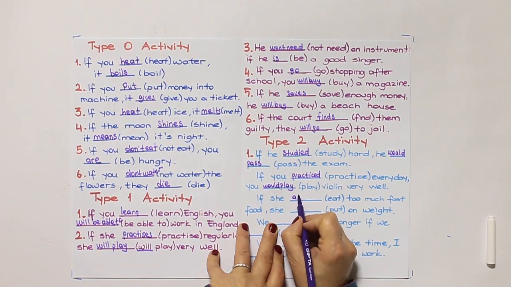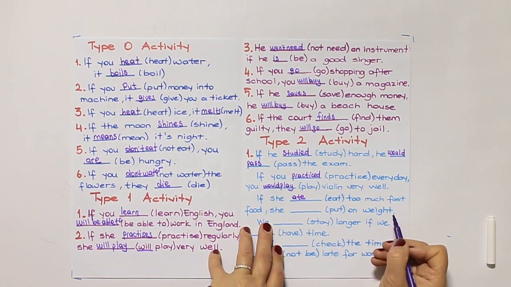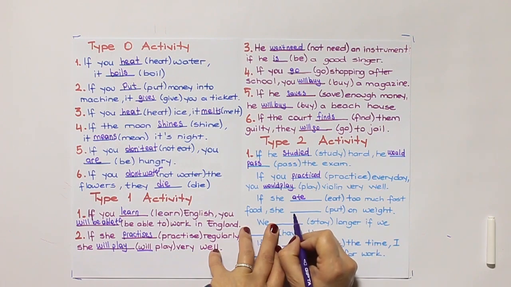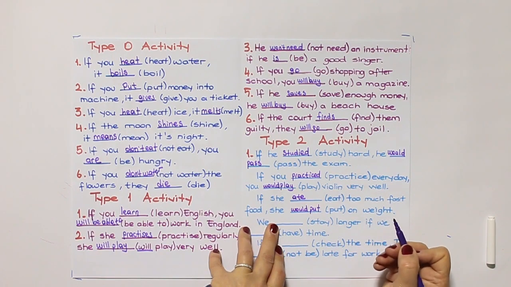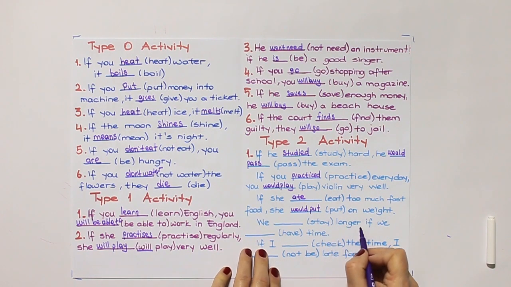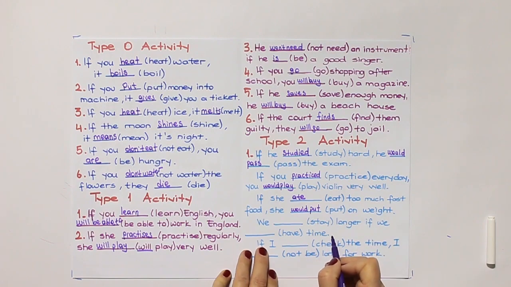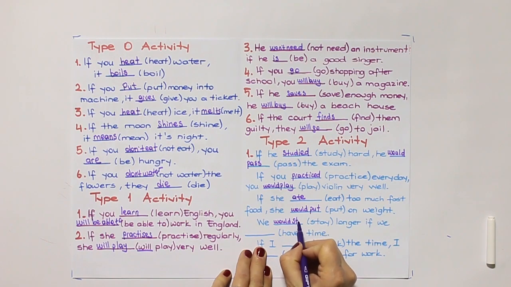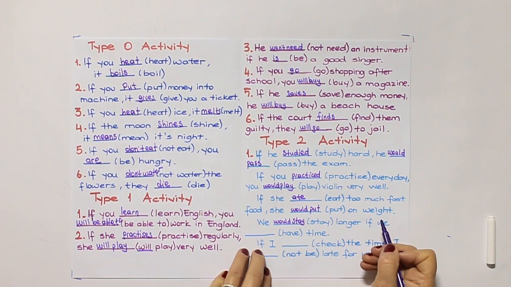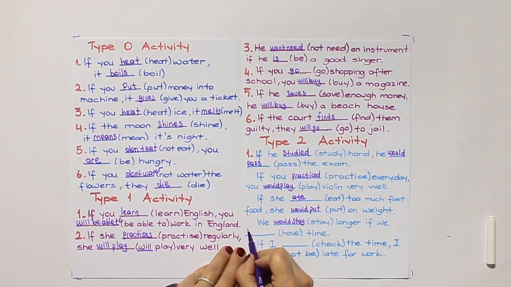If she ate too much fast food, she would put on weight. We stay longer if we have time. We would stay longer if we had time.